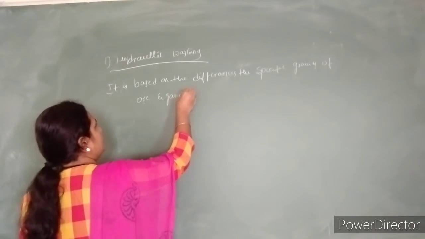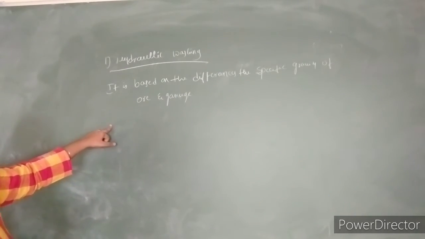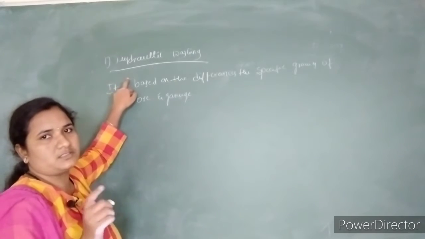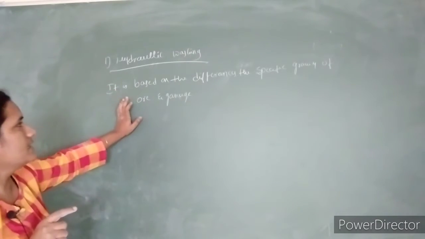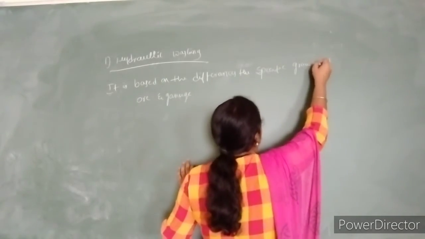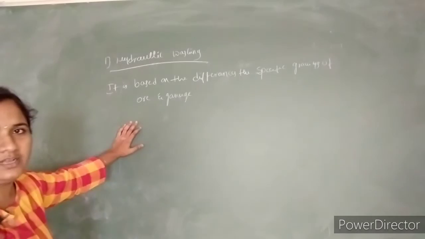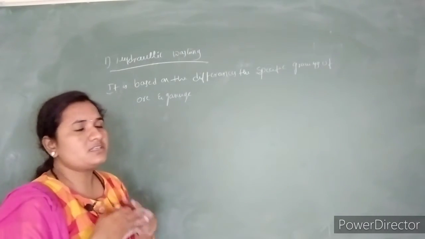So it may be size or else density. Okay, so this is the principle of hydraulic washing. If they ask what the principle of hydraulic washing is, it is based on the difference in the specific gravities of ore and gangue. Here the specific gravities may be density or else size.